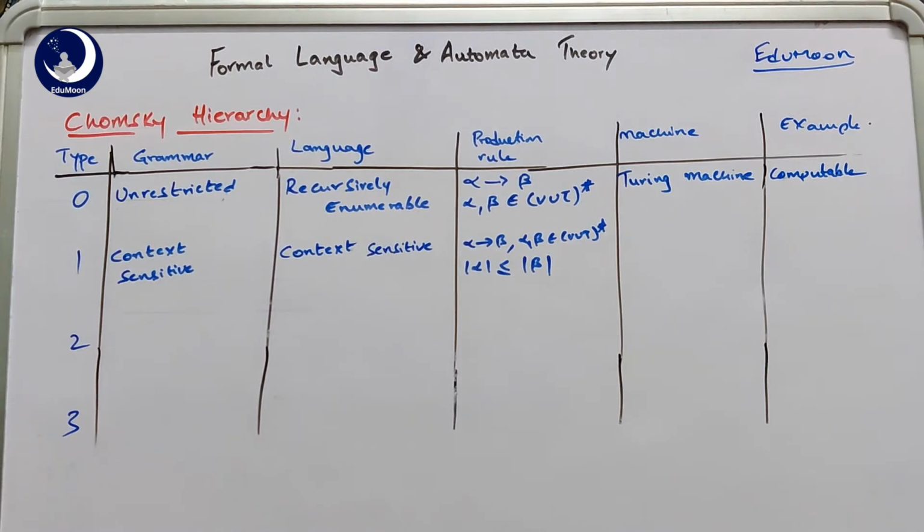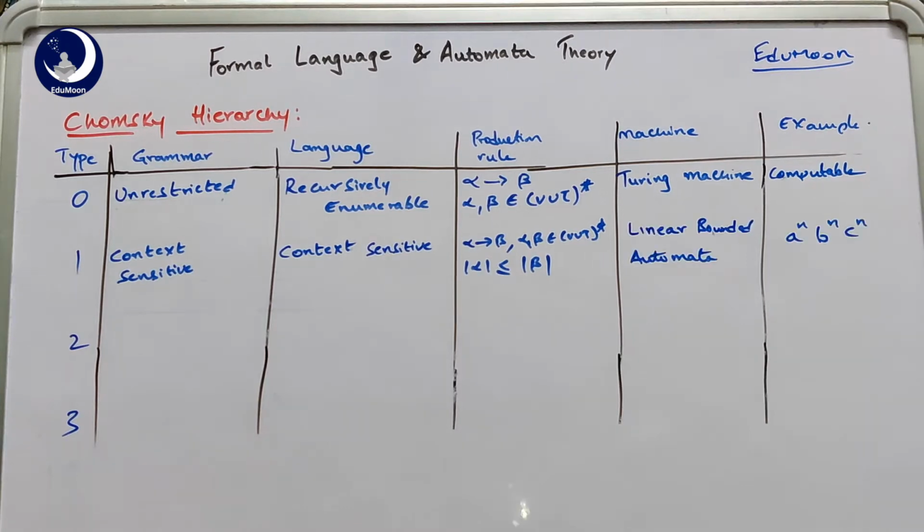The machine that accepts the type 1 grammar is called a linear bound automaton. As an example, you can take a language generated from strings over the alphabets A, B, C, where the language is equal to A power n, B power n and C power n. That is an equal number of A's followed by the same number of B's and C's.